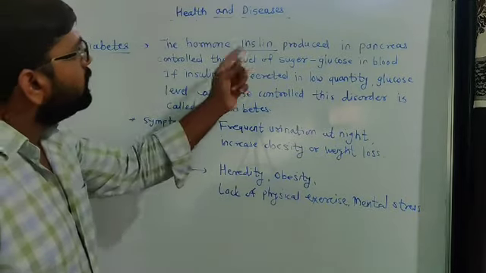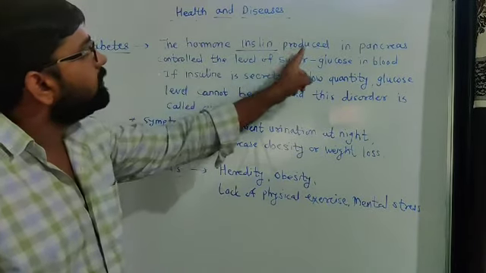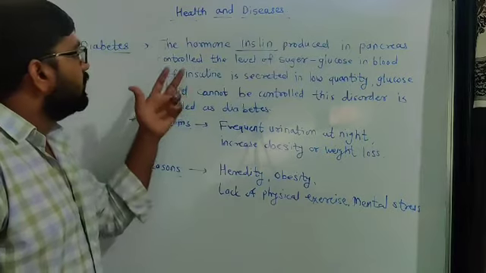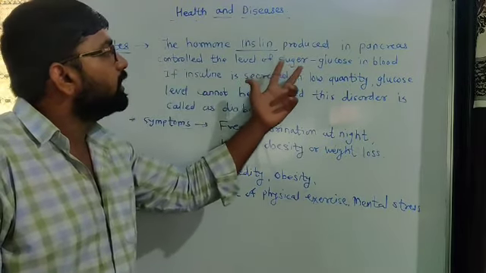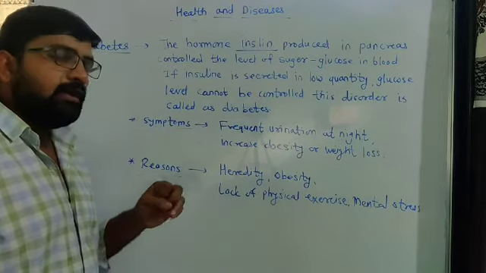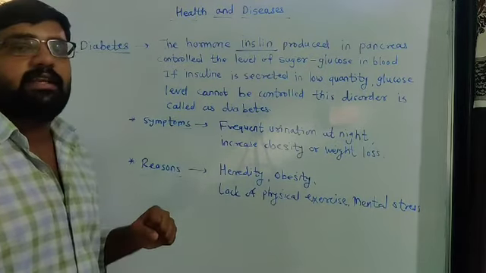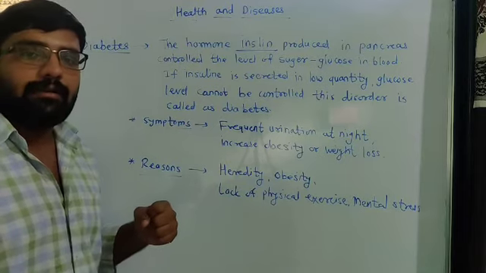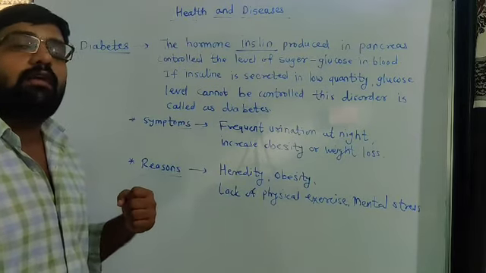So this hormone insulin produced in the pancreas controls the level of sugar, that is the glucose in our blood. There is a certain percentage of glucose that is good for our health.